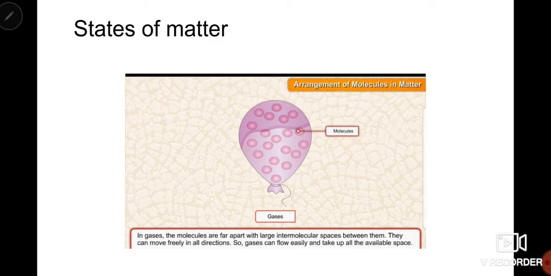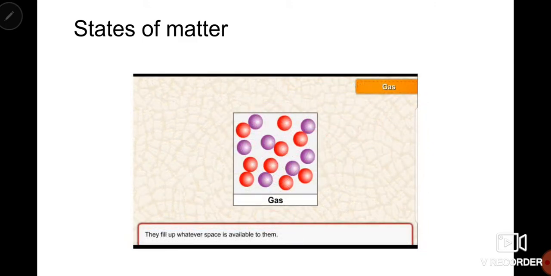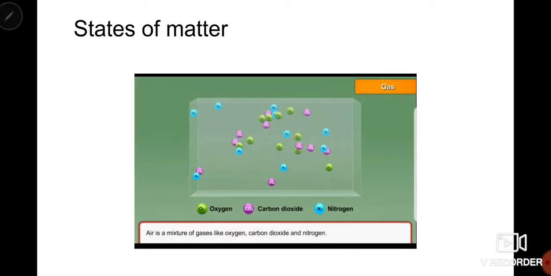So the gases can flow easily and take up all the available space. They fill up whatever space is available to them.